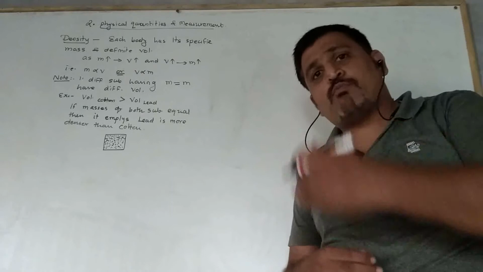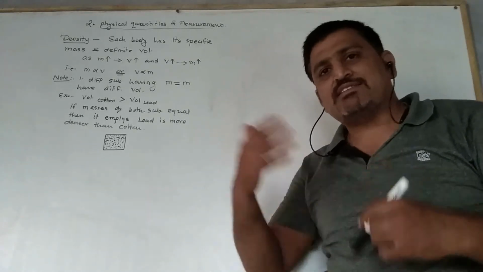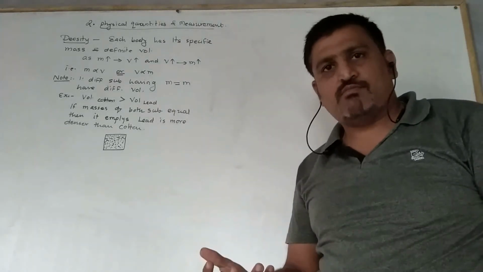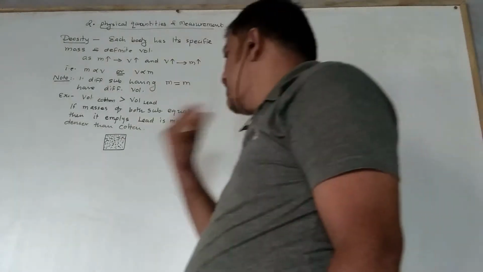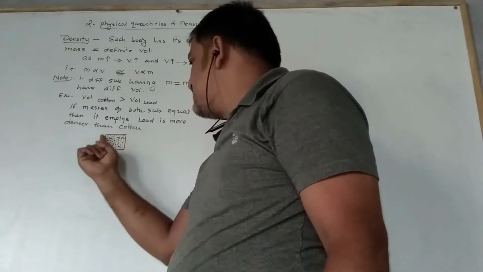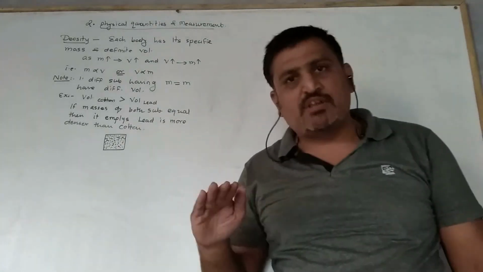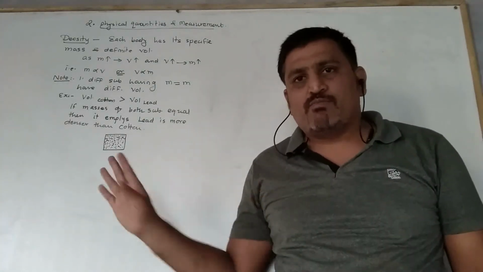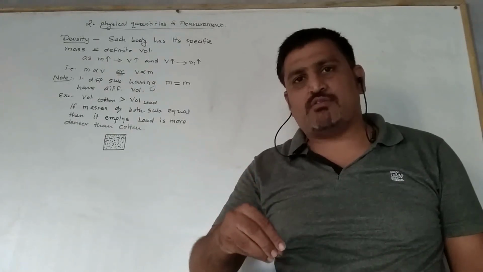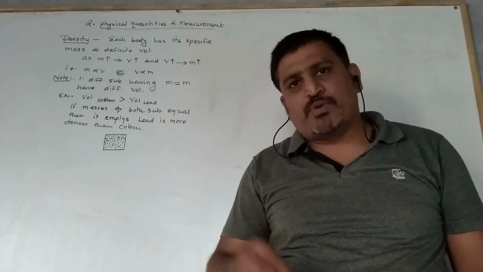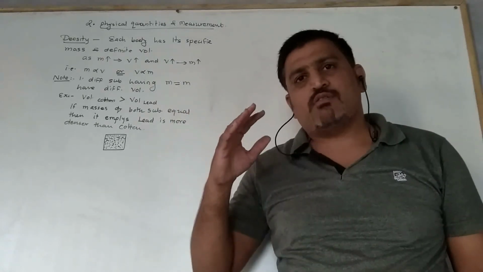If there is more and more mass content in the same volume of a substance, then we can say the density of that substance is more. I can give an example. Say this is an iron block, which is empty, in cubical form. If you are putting cotton in it, you are pressing it and again putting the cotton, again putting the cotton.